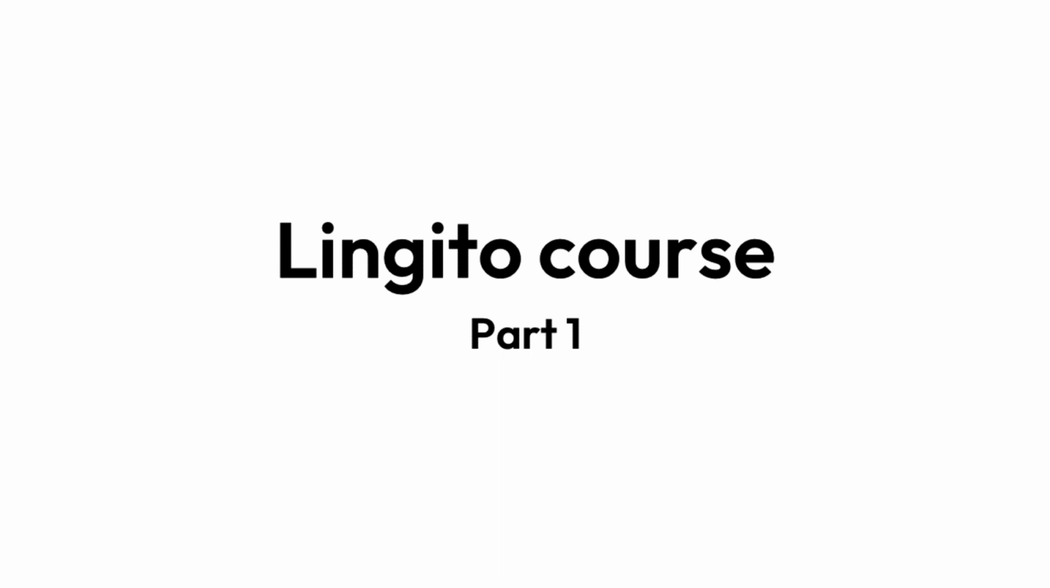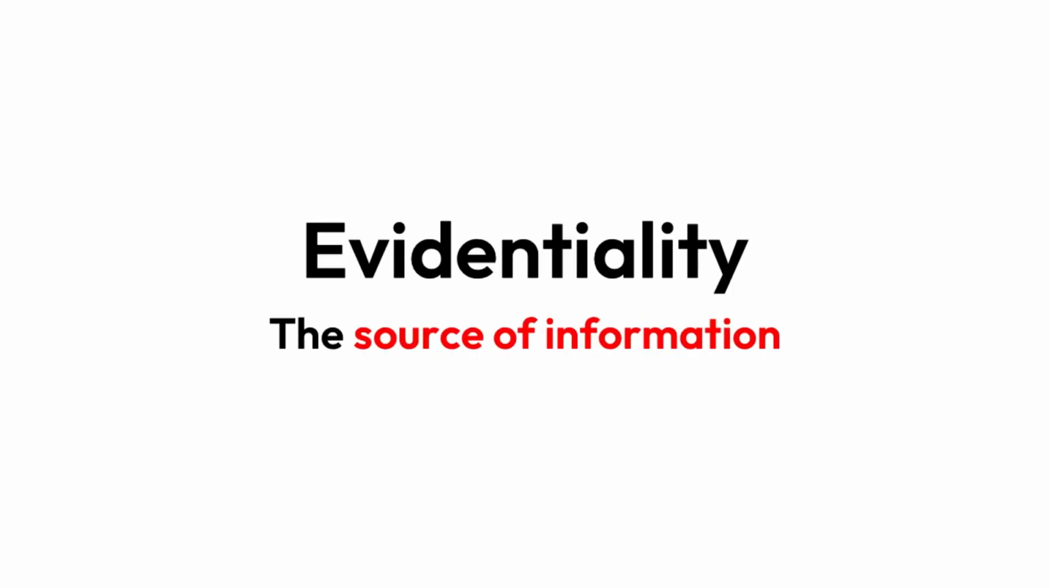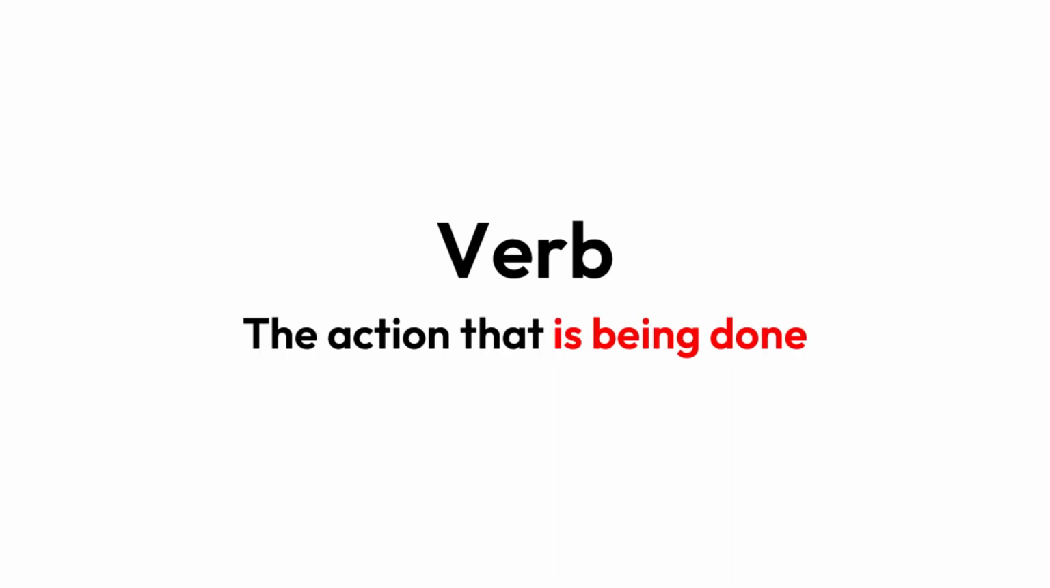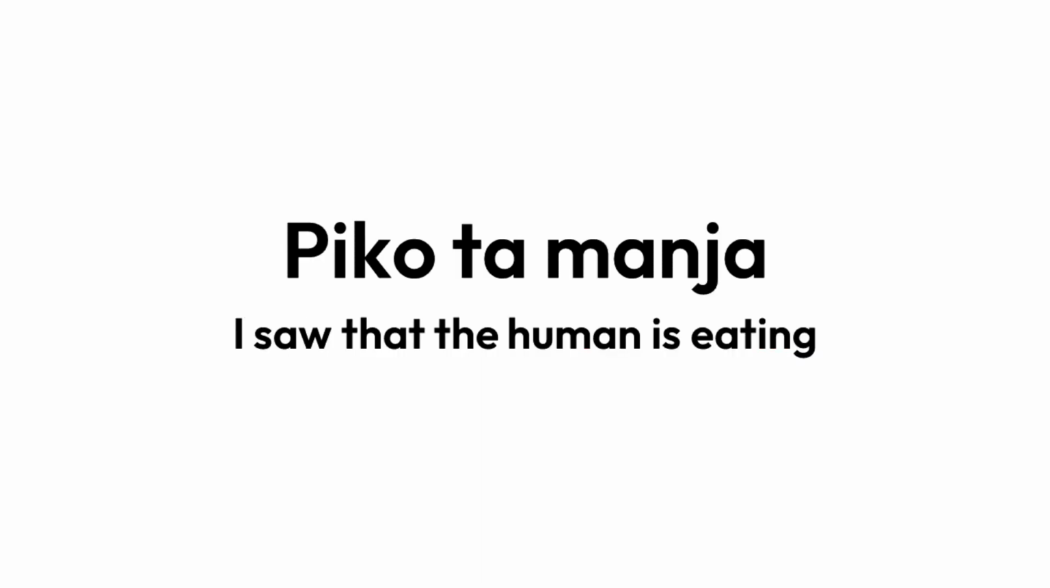Every sentence has at least three words: subject, verb, and evidentiality. The subject is the thing that does, and the verb is the action being done. Evidentiality is a particle that specifies the source of the information given. Pico ta mangia, meaning I saw that the human is eating. Pico, meaning person, is the subject. Ta, meaning I saw this, is the evidentiality. Mangia, meaning to eat, is the verb.